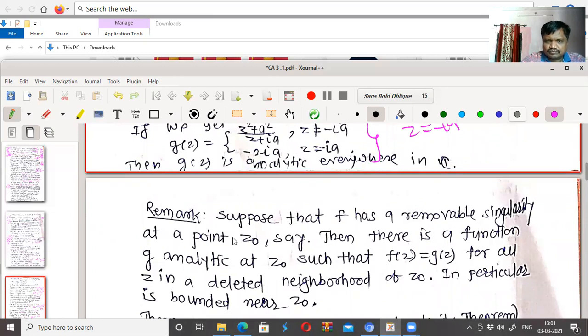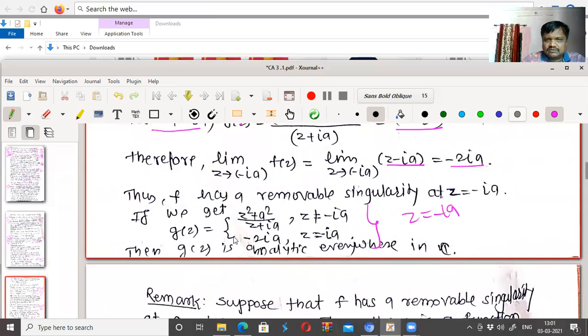So this is about singularity. A is said to be a regular point of f(z) if the function is analytic at z equal to a. A is said to be a singular point of f(z) if the function is not analytic at z equal to a. Singularity is again of two kinds: isolated and non-isolated.